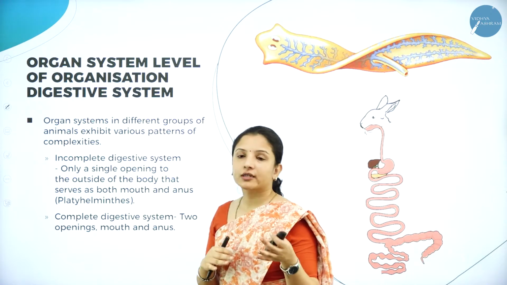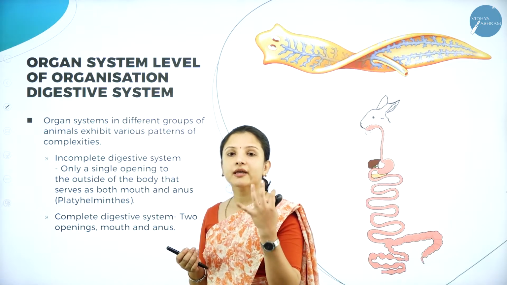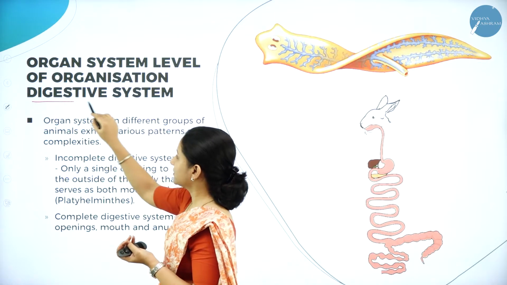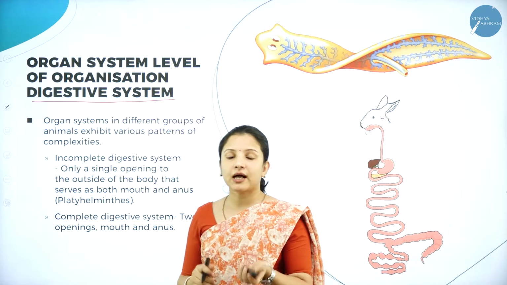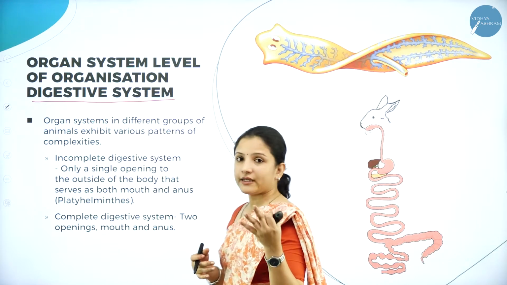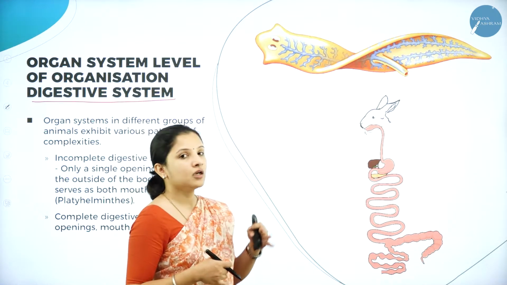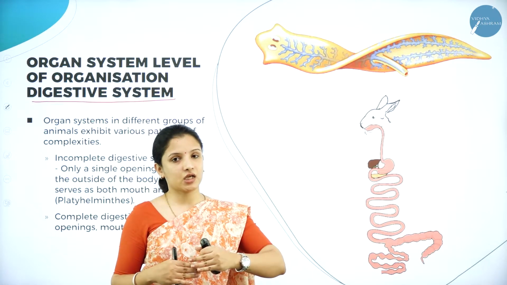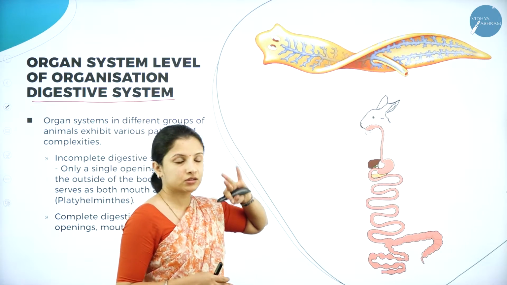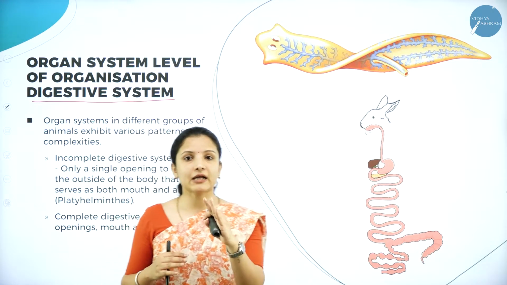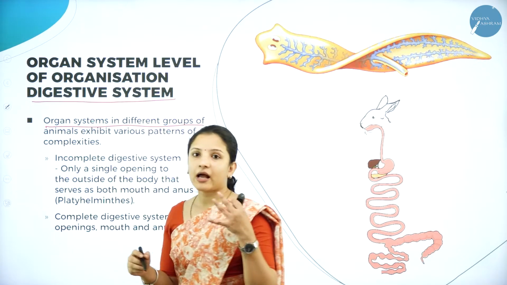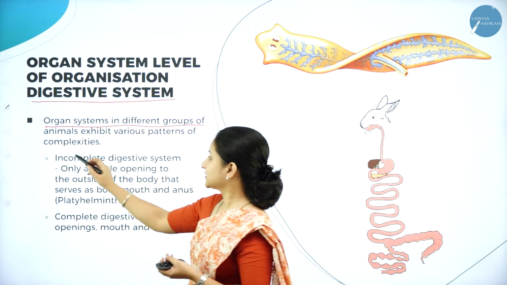So what is this organ system level of organization? I can explain taking the example of the digestive system. The organ system is actually different in different groups of animals, because if you take the example of the digestive system, again here based on the organ system, the classification is done. So here I have taken two examples. Both have the digestive system, but it is completely different. I'll show you how. Organ systems in different groups of animals have various patterns of complexities.